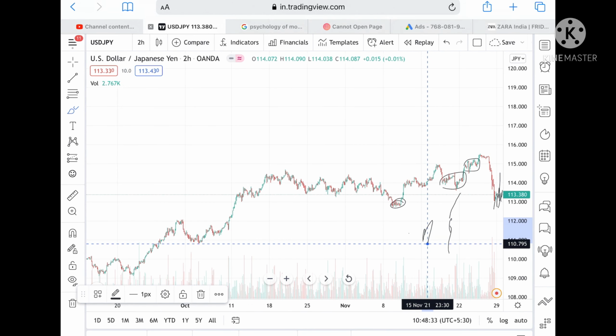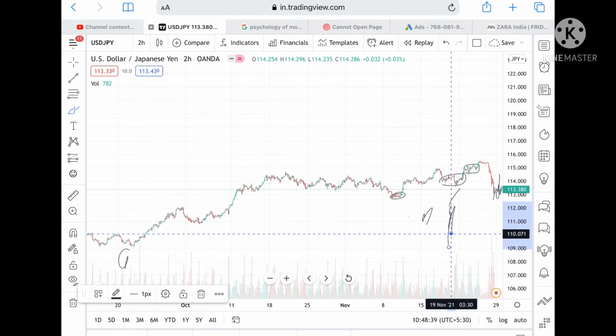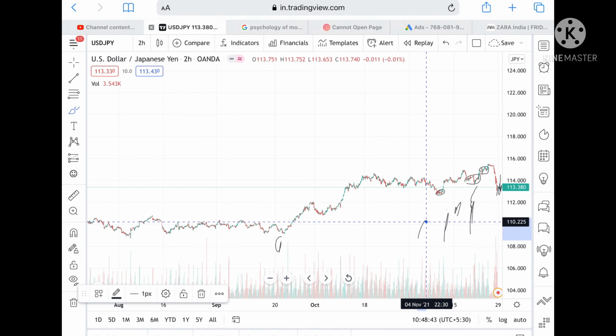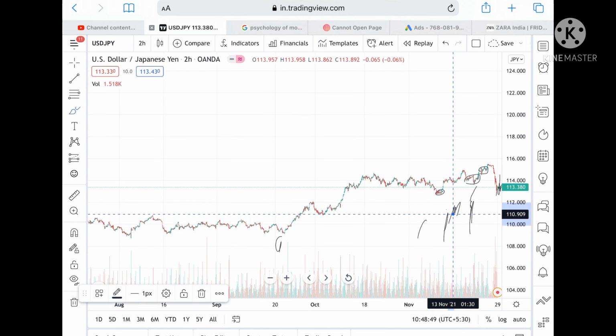Okay, and if the price sustains below this level, then we can see a level of 110.795. Okay, and from there we can see a level of 110.071, and from there, if it didn't go below this level, suppose if it goes below a level of 111.996, it can go to a level of 110.909.